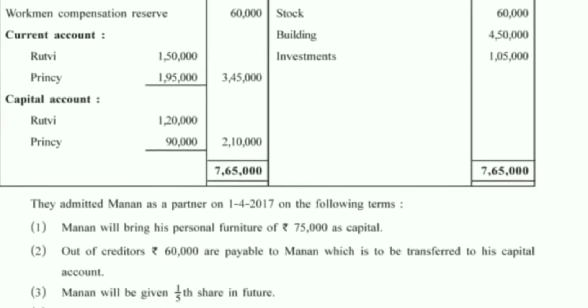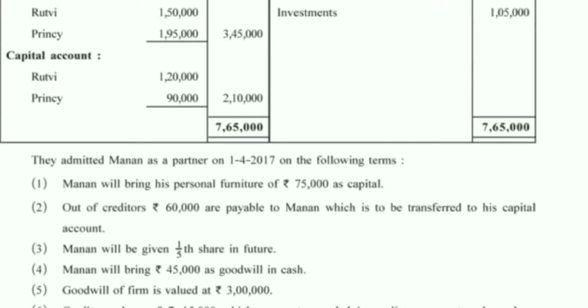In the questions, if current account is given, you already know that we have to maintain one more account, meaning revaluation, then partners capital account, then partners current account, then cash and bank account, and then the balance sheet part. Now coming to the adjustments. They admitted Manan as a partner on 1/4/17 on the following terms.